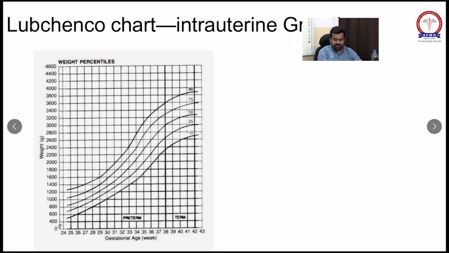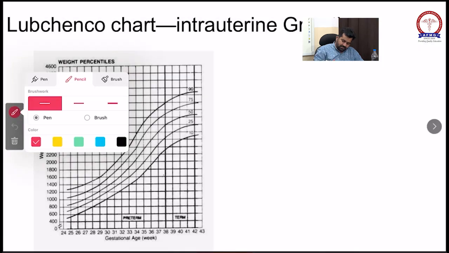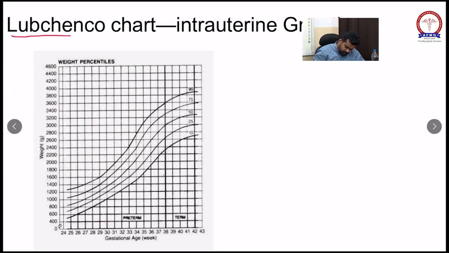Next we will see the Lubchenco chart. How is this chart useful? So remember, the Lubchenco chart is useful to see the intrauterine growth of a child.